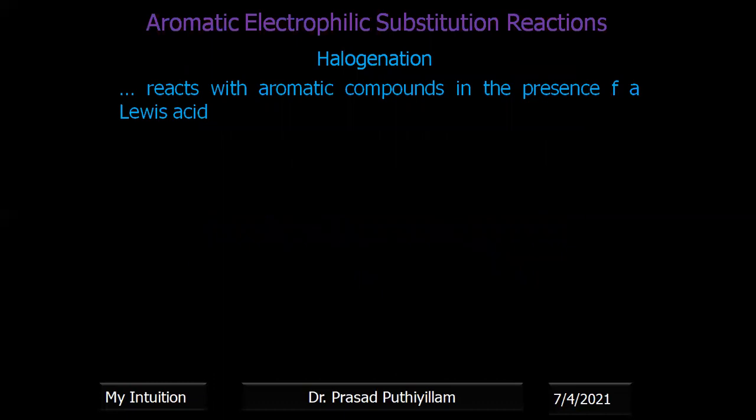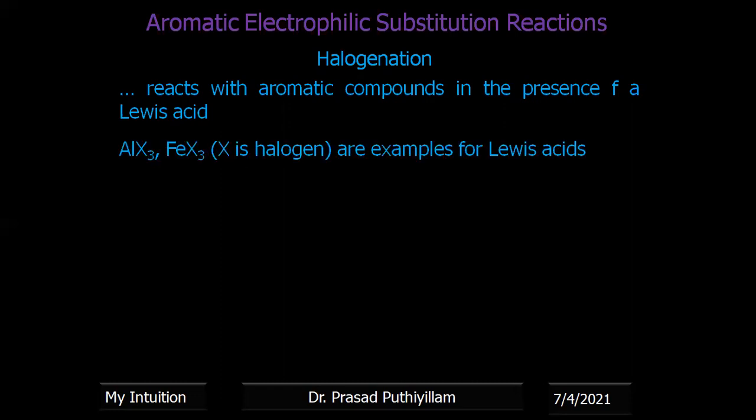Halogenation is a reaction of a halogen with an aromatic compound in presence of a Lewis acid. Unlike alkenes, which can react with halogens at a somewhat faster rate, the halogen as such will not react with the aromatic compound. It needs a catalyst, and a Lewis acid acts as the catalyst, for example aluminum trihalide or Fe trihalide, in which X is a halogen. Here I'm giving the structure of the Lewis acid, FeX3.